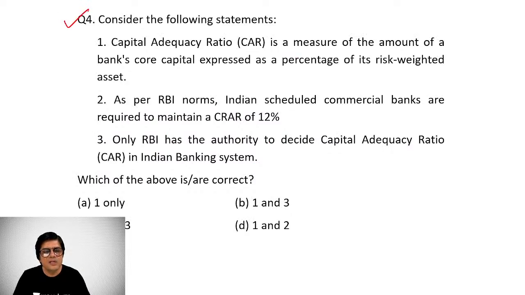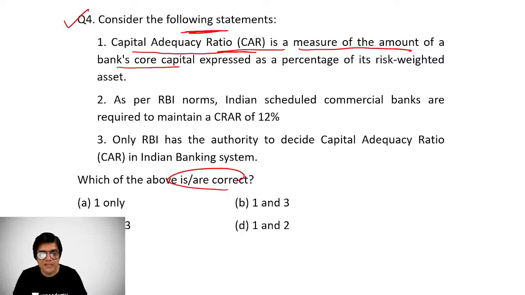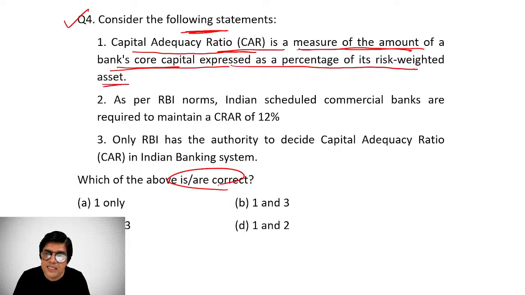Here, question number 4 I brought for you about the capital adequacy ratio. CAR is a measure of the amount of banks. Now, which of the following statements you have to find out are correct, right? I'm talking about question number 4. Capital adequacy ratio is a measure of the amount of a bank's core capital expressed as a percentage of its risk-weighted assets, right? So obviously, this is a correct definition of CAR.